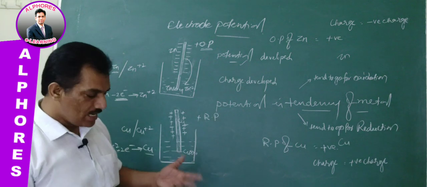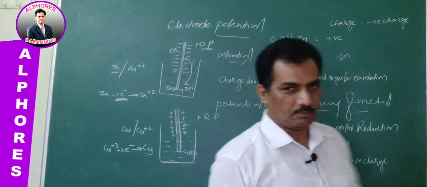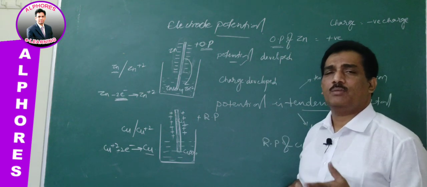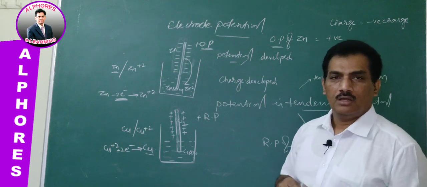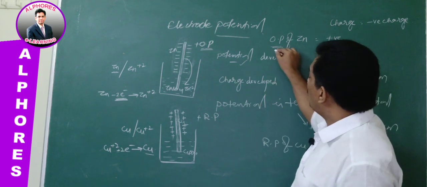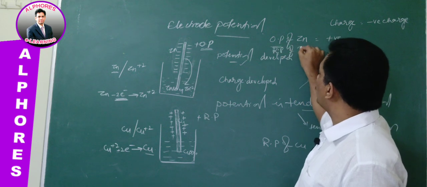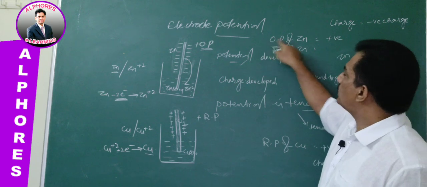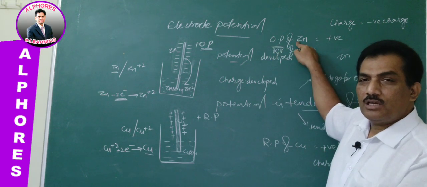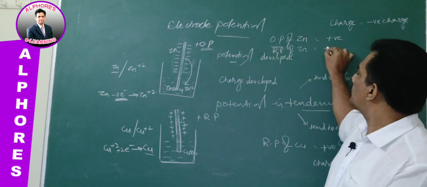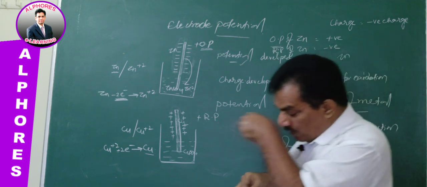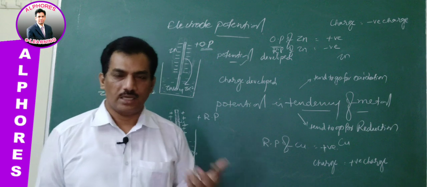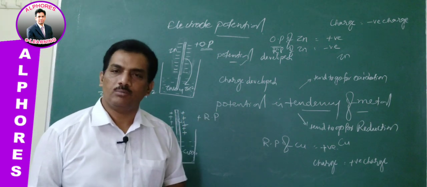Clear? And one more very interesting feature: the tendency of zinc is oxidation, thereby its oxidation potential is positive. If anybody asks, can you guess the reduction potential of zinc? Simple. The oxidation tendency is positive, so automatically we can think that the reverse phenomenon is negative. So when you know the oxidation potential of zinc, by simply taking the opposite sign, a negative sign, you will get the reduction potential.